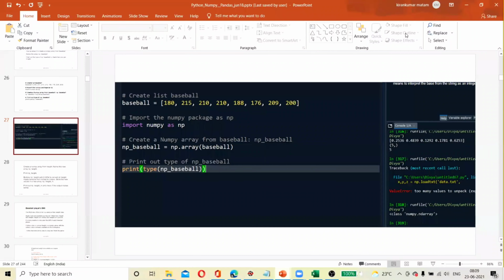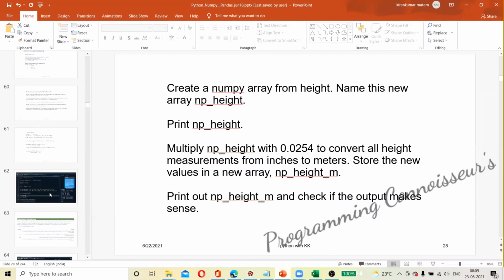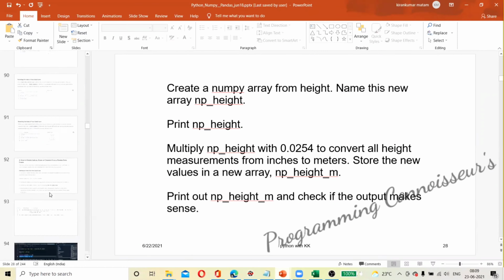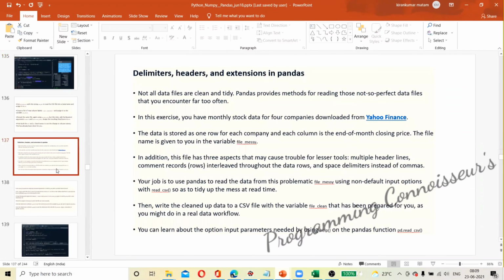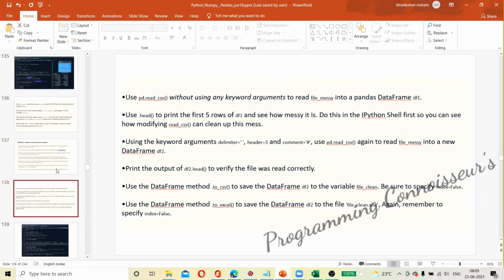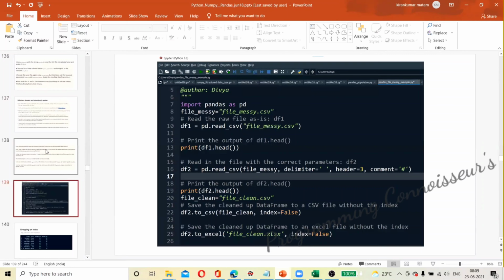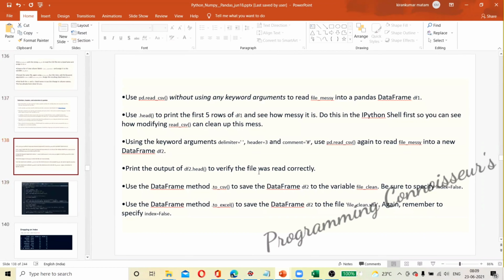Okay. So yesterday we were discussing the session on Pandas, and we have completed limits, headers, and extensions. Now we are going to see read CSV. Using read CSV, we are going to read the file messy. So why the file name is messy is what we are going to discuss.